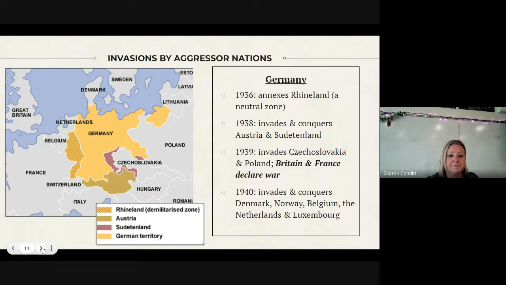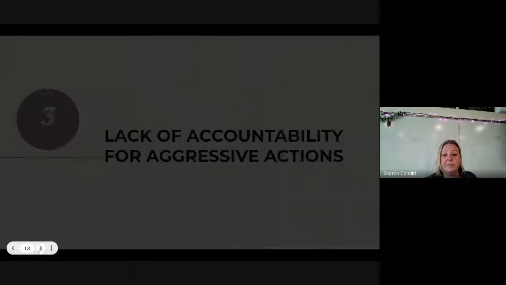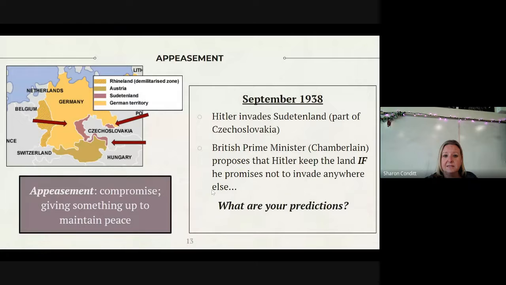I would argue that those are pretty aggressive actions. So if we look at cause 3, the lack of accountability for aggressive actions. In 1938, when Hitler invades the Sudetenland, you might expect that there would be a call out for this behavior, like an outcry for what Germany's done, because of course they're invading another country and taking land. And in fact, there is a little bit of like, hey, you can't do that.